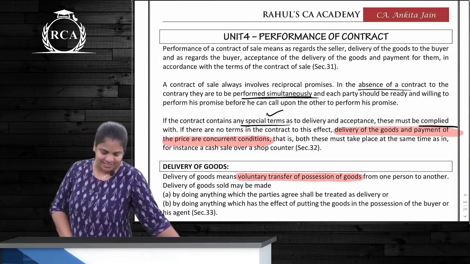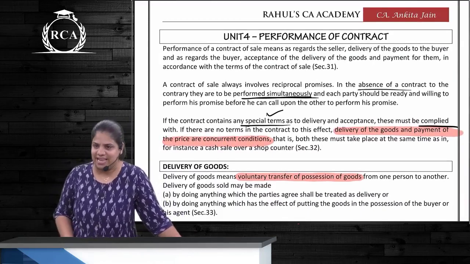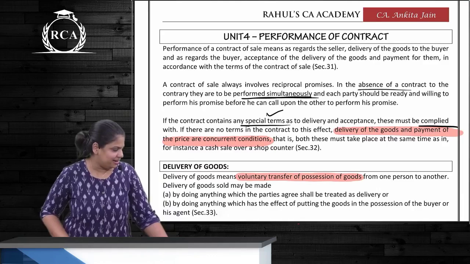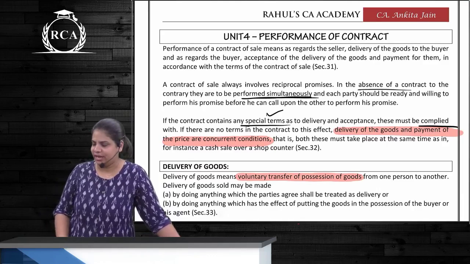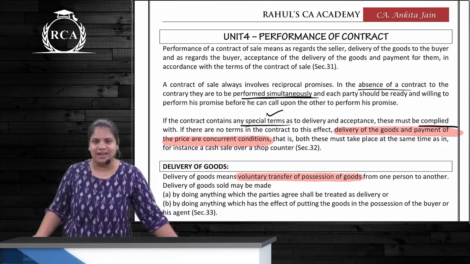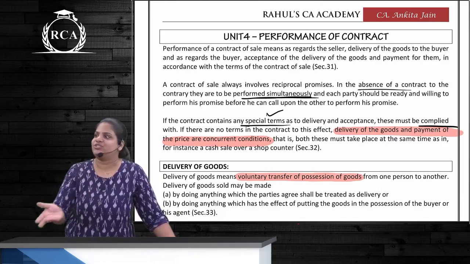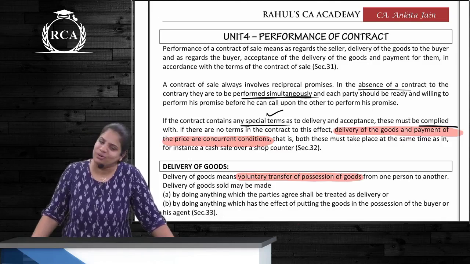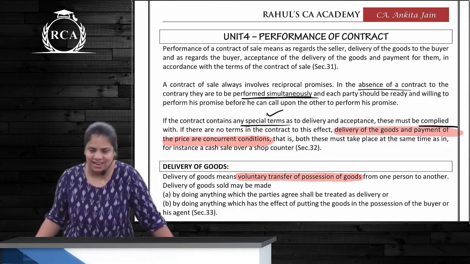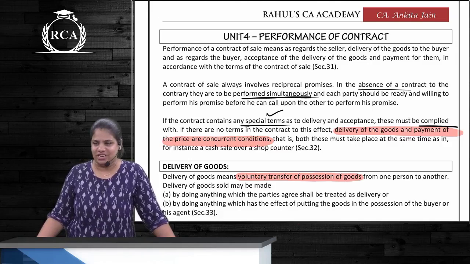Performance of a contract. In a contract of sale, how many parties are there? 2 parties. Who are they? Only 2. Buyer and the seller. Buyer is the person who buys or agrees to buy, and seller is the person who sells or agrees to sell. What are seller's obligations?